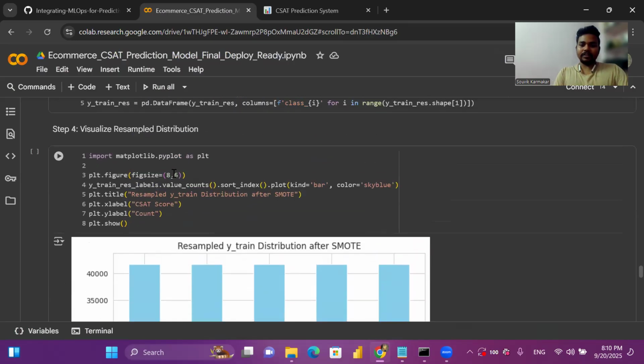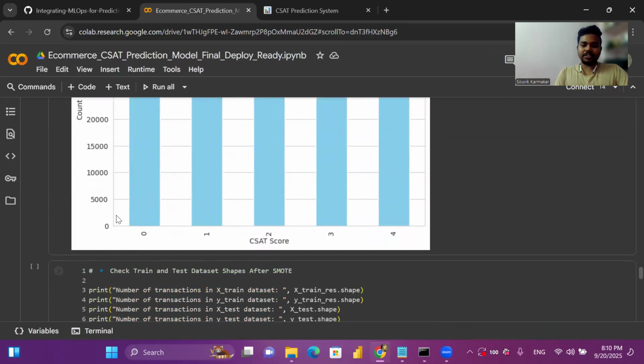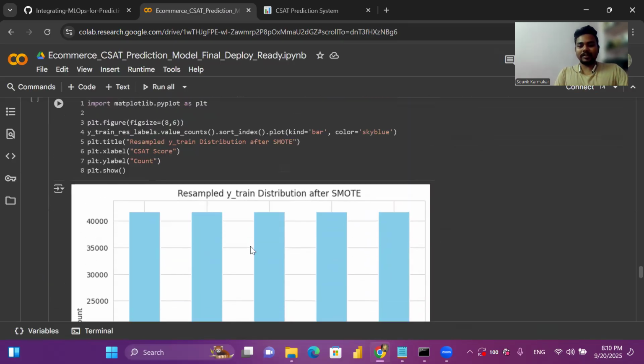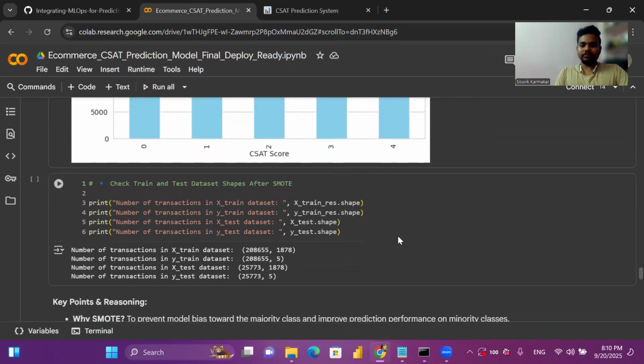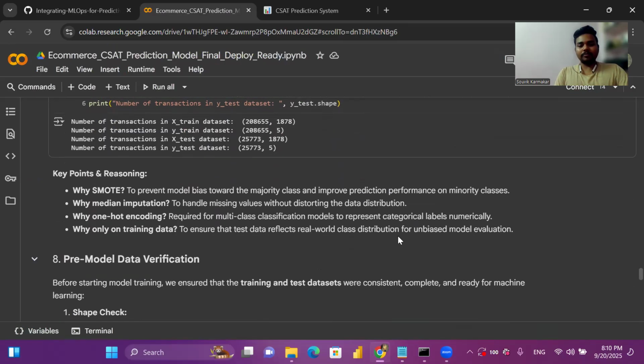Here is the distribution after applying SMOTE. You can see all classes have an equal number of rows. Now we can go into the model building part.